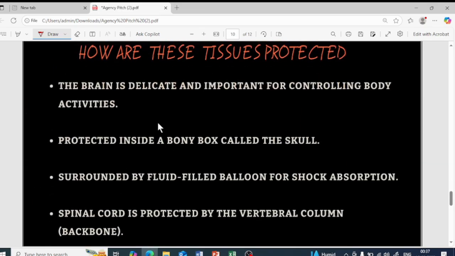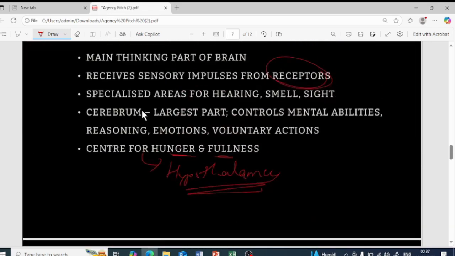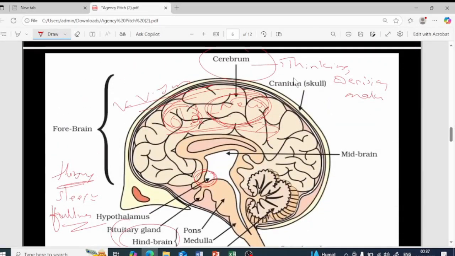And how are these tissues protected? So you can see in the picture, there is a part called the cranium, or the skull, here. What it does is it basically protects the brain. So you know the brain. The brain is very important for us, isn't it? Without the brain, what happens? The information cannot be sent. So if the brain is important, that must be protected. That must not get damaged. So that is protected by a part called the cranium. This is the skull part of it.